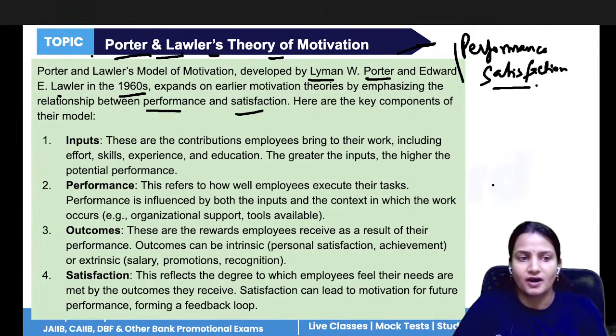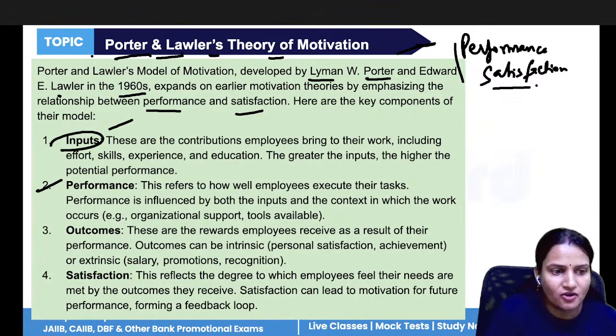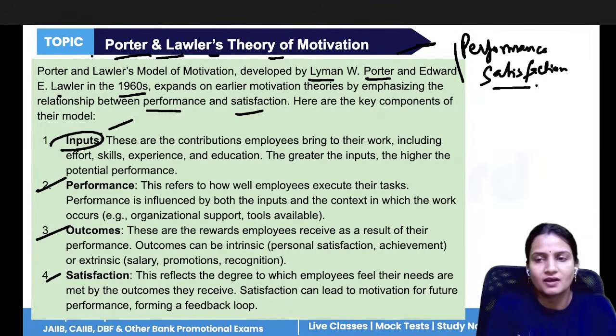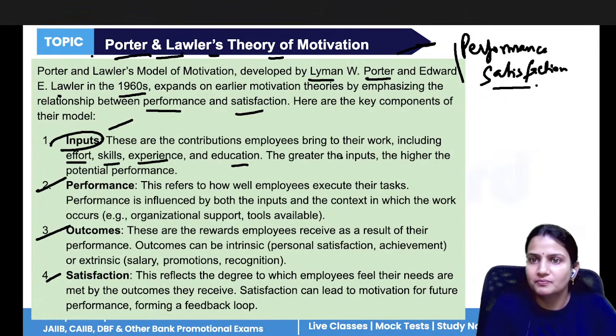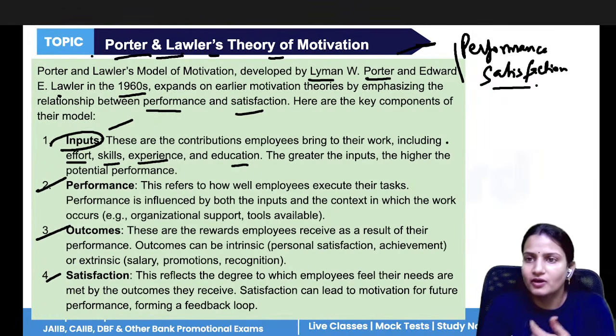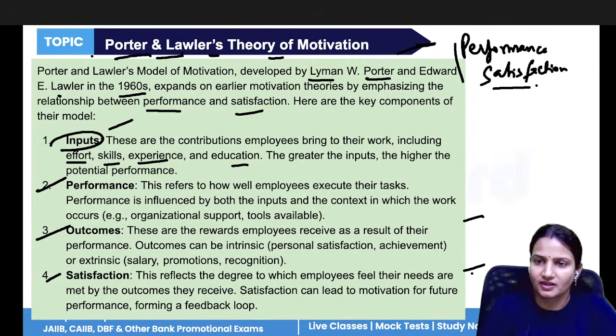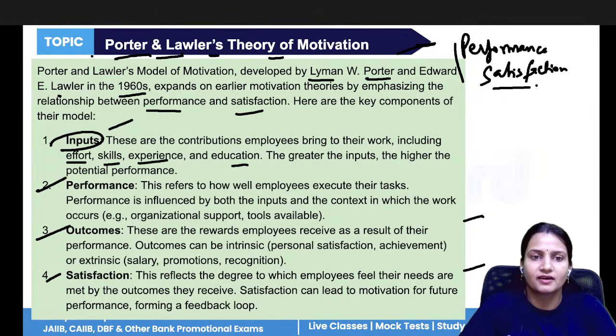much satisfied you are. So it talks about four things, that is input, performance, outcome, and satisfaction. What input are employees bringing in the company? Now, what is the input? Their efforts, skills, experience, education. The more input they provide in the company, the more high performance there is, the better result there is, and with a better result, more satisfaction is there. So see how all four components are aligning with each other.